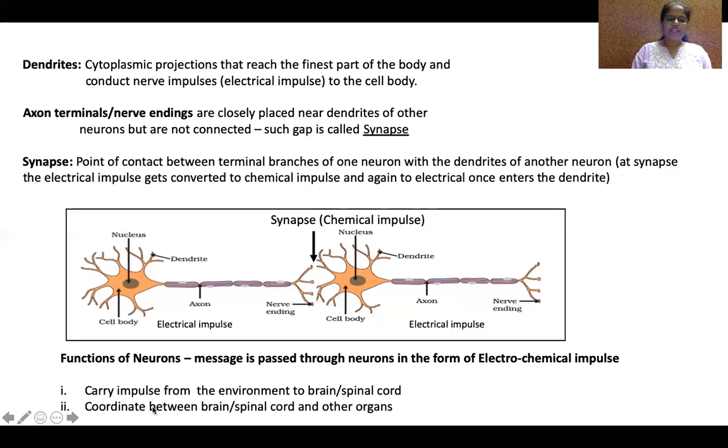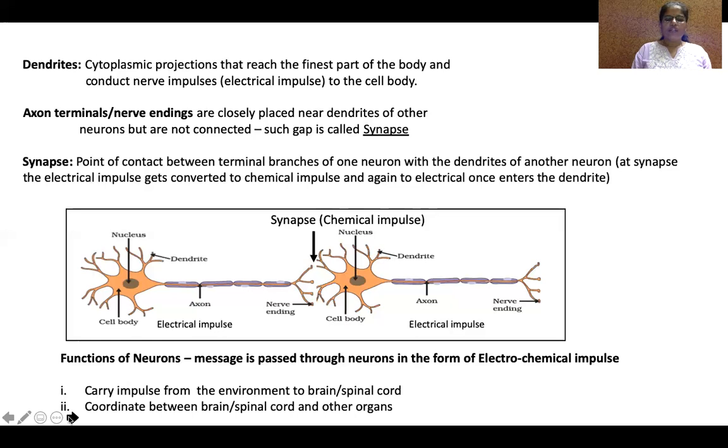Secondly, it brings back the message from brain or spinal cord to effectors, right? So neurons also coordinate between brain and spinal cord and other organs. Whether it is sense organs or hands or legs, it coordinates the message from brain to other organs. These are the two functions of the neurons.